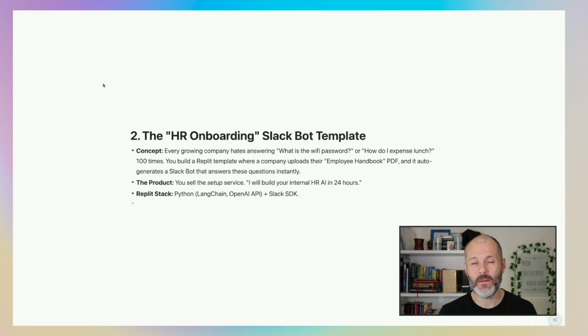And it could put all of this information into a CSV file or even a report that you could use for your outreach. The next app that you could build with Replit and potentially sell is a HR onboarding Slack bot. Basically, you could create a Replit app whereby companies could upload all of their training data for new employees. And it could turn all of this information into a type of Slack bot that employees could query anytime they have a question about what to do in their new role.